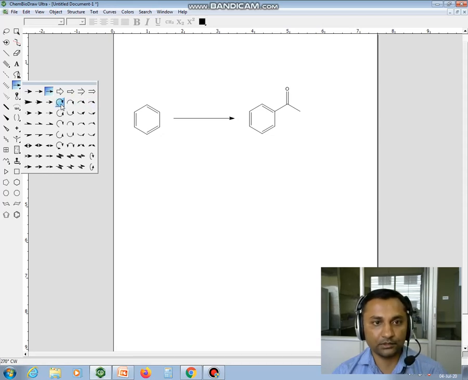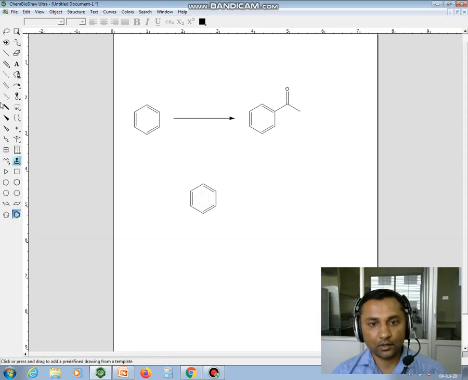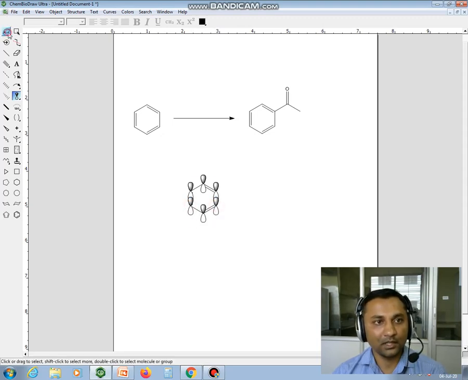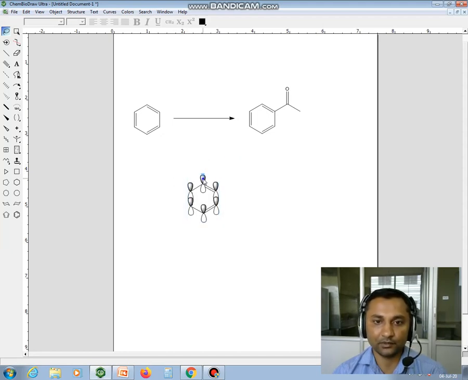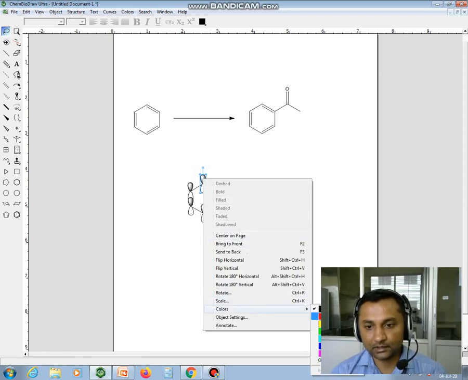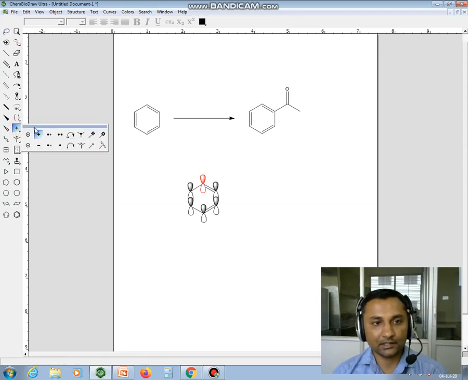This curved arrow is generally used to represent the mechanism of reactions, and these are the molecular orbitals. If you want to generate any molecular orbitals to make the picture beautiful, you can click on this and generate orbitals in the structures. Many of us are writing books, so these tools will be very useful to show the orbitals. In fact, you can change the colors of these orbitals. Okay, so this plus, minus, charges, and lone pairs tools are also available here.